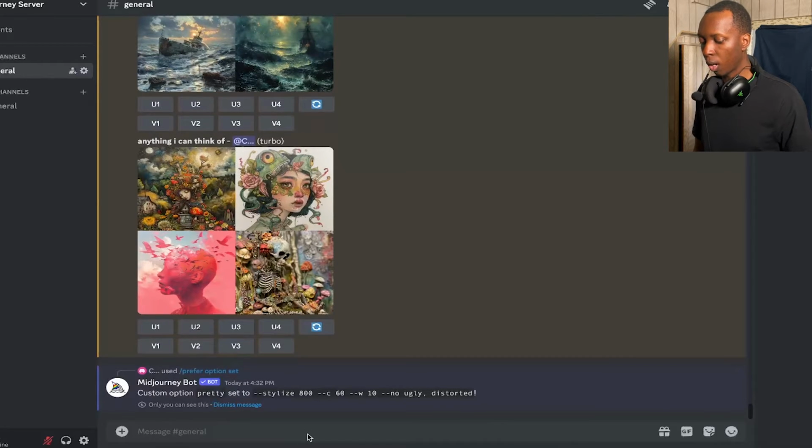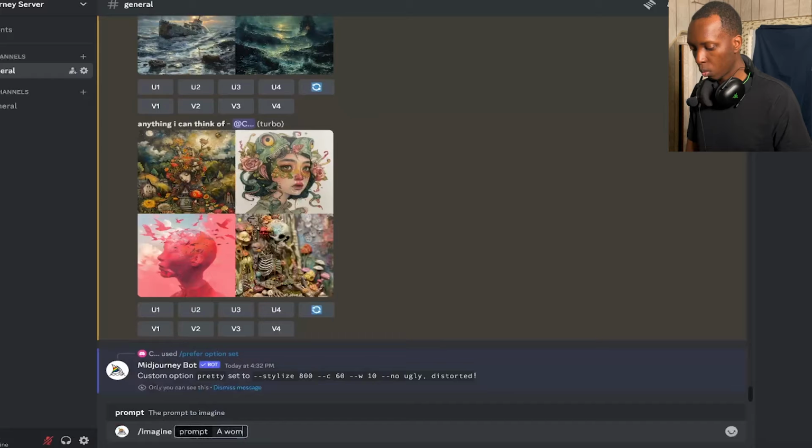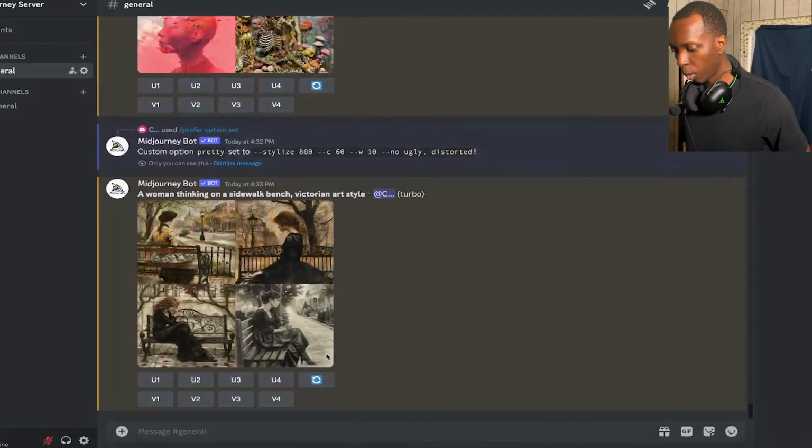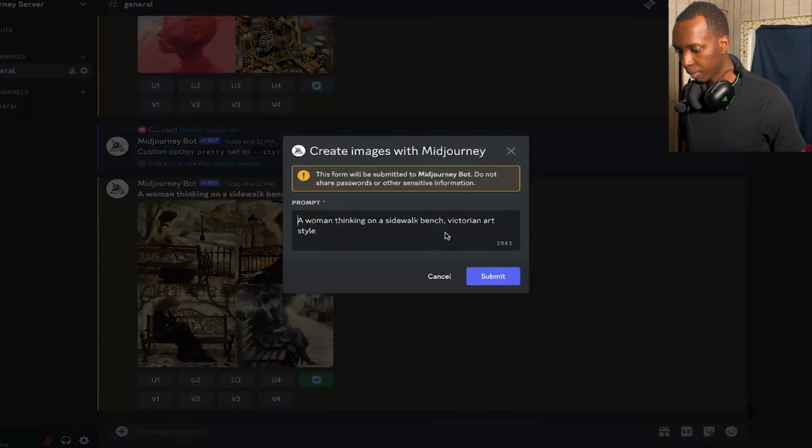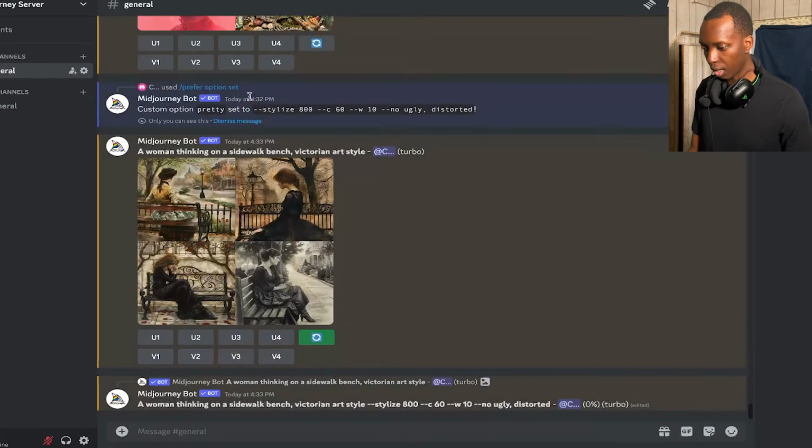So let's say we wanted to put a woman thinking on a sidewalk bench, Victorian art style. So this is what we would naturally get. But now if we were to put in that --pretty, you would see it automatically showed us that this is what the pretty meant.